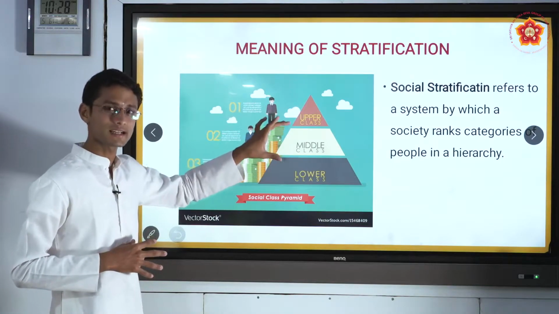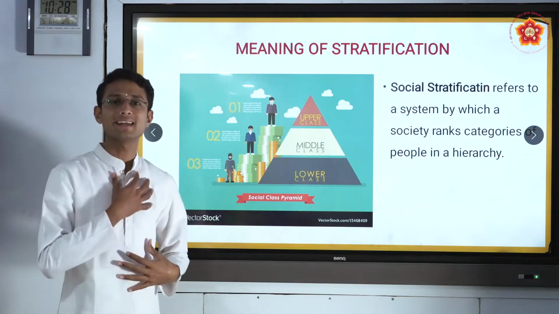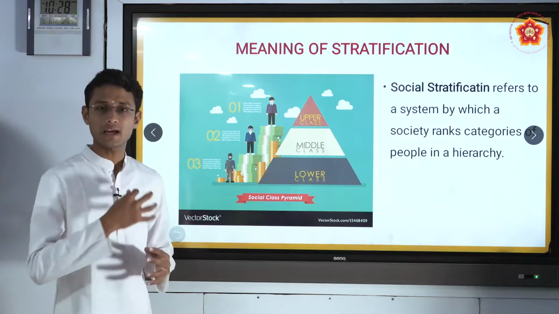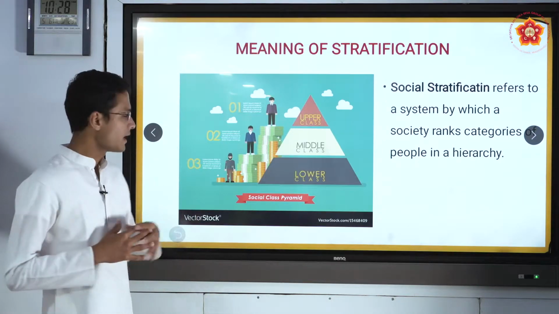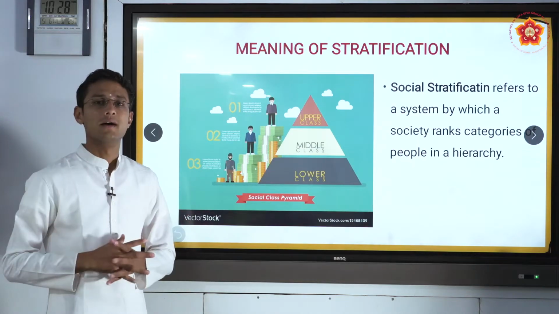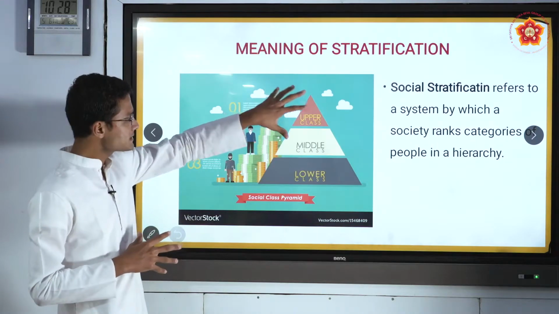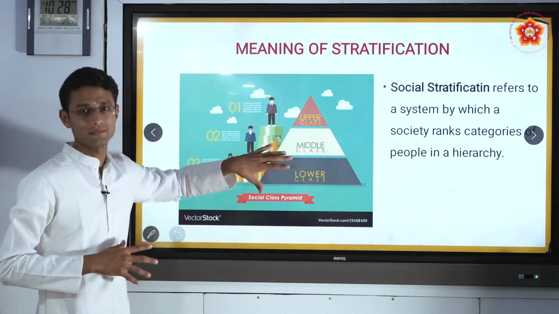The upper class man is wearing a very nice coat with a tie, pants and shoes. The second one is not wearing a tie, and has very minimal quality clothing. The third one is wearing torn clothes with a bad mustache and a very normal hat. So these are the different classes of people who are there in society.